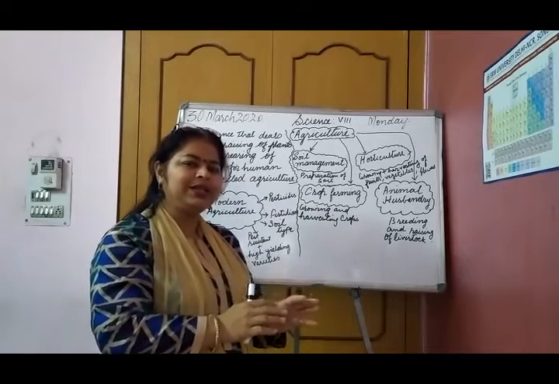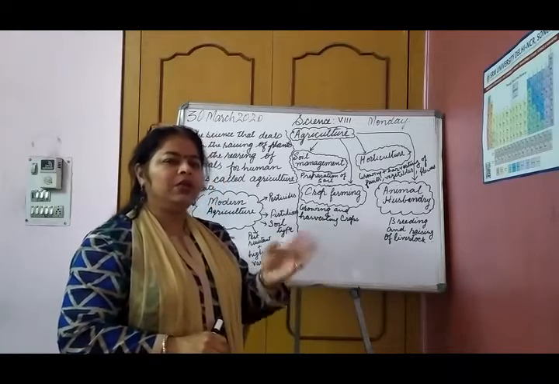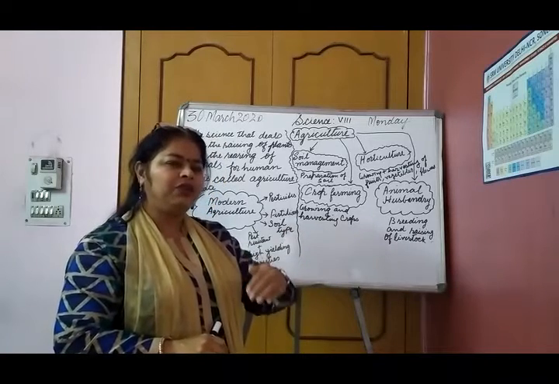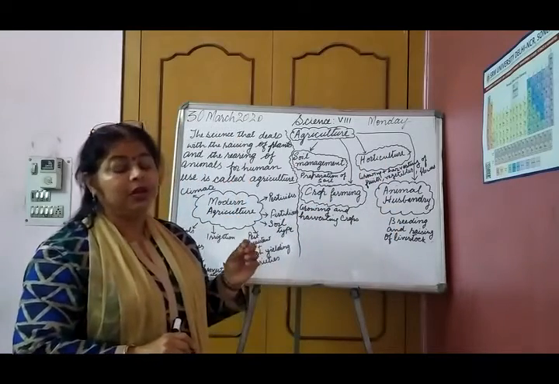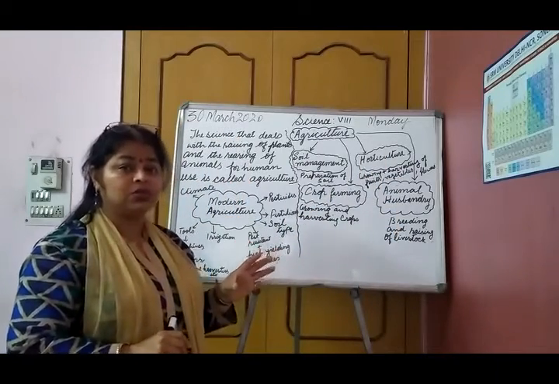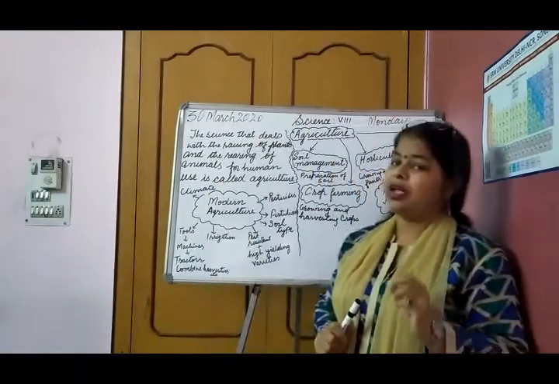Over there the water is put, and after that it is channelized into the fields. So it's a time consuming process. These were the aspects of ancient agriculture.